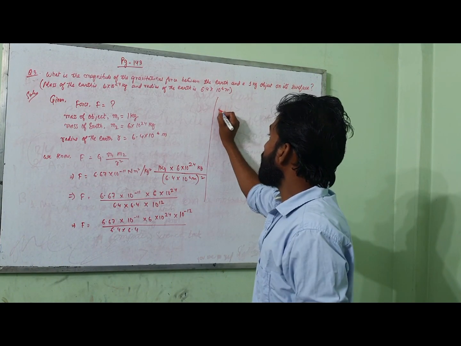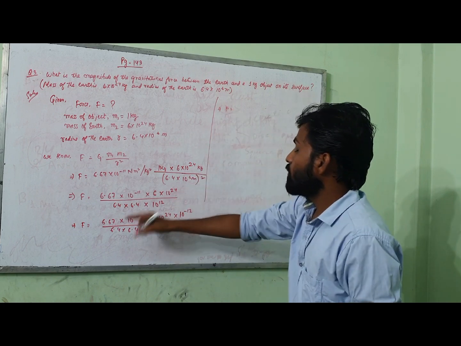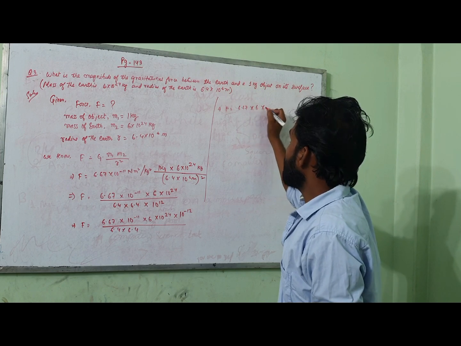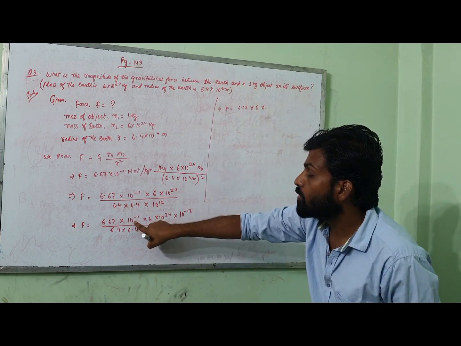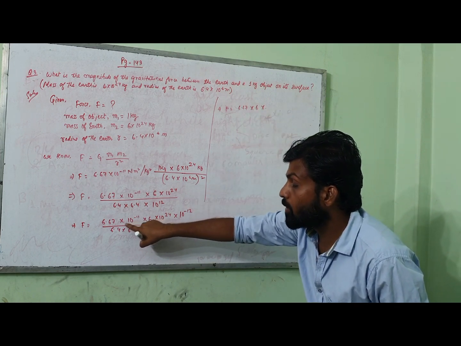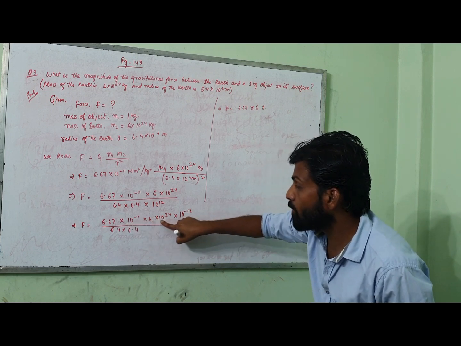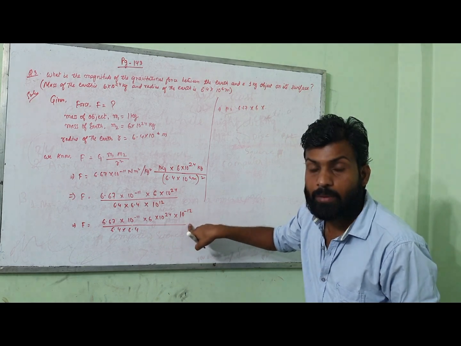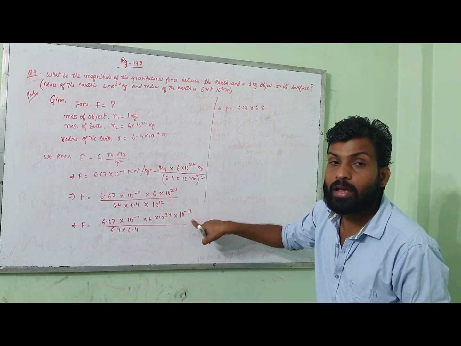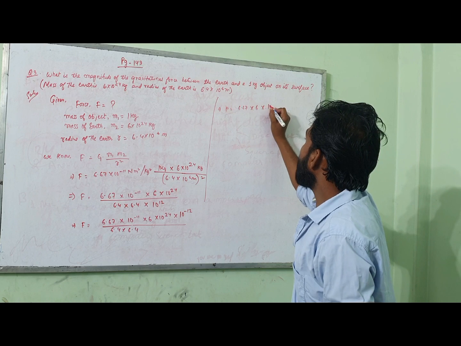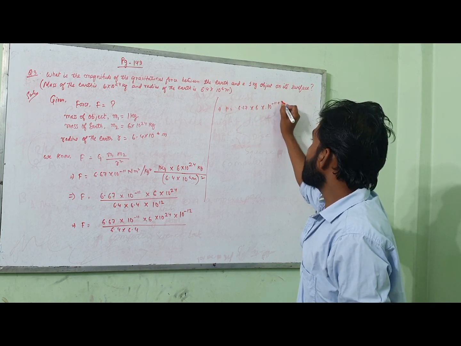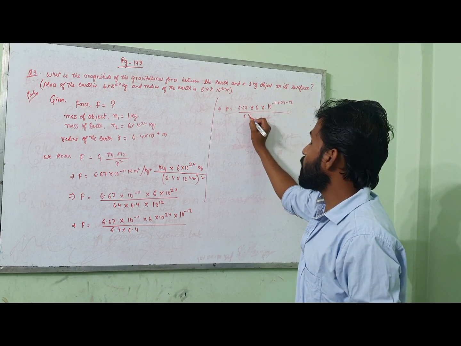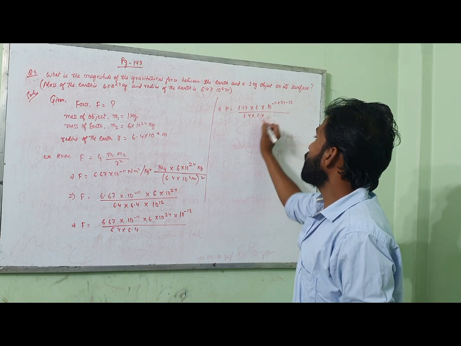Now, slowly try to sort it out. F is equal to, just leave it like this, 6.67 into 6. Now you can see here the base is 10, here also 10, here also 10. Now we know that if the powers have the same base, then the powers are to be added. So what you can do here: 10 to the power minus 11 plus 24 minus 12, divided by 6.4 into 6.4 here.